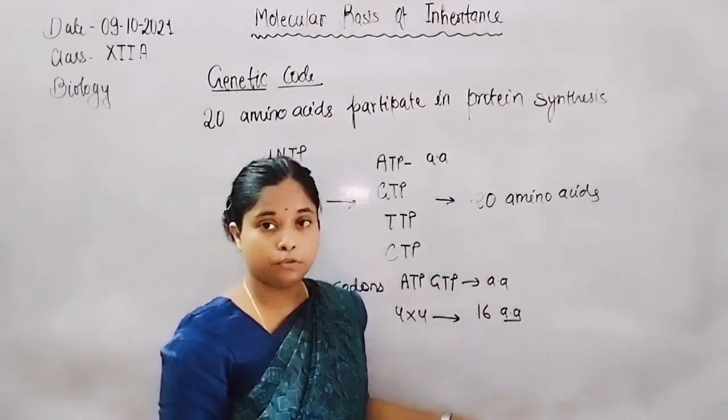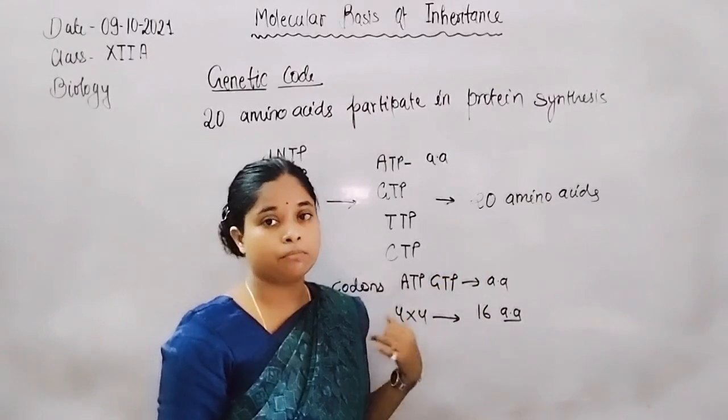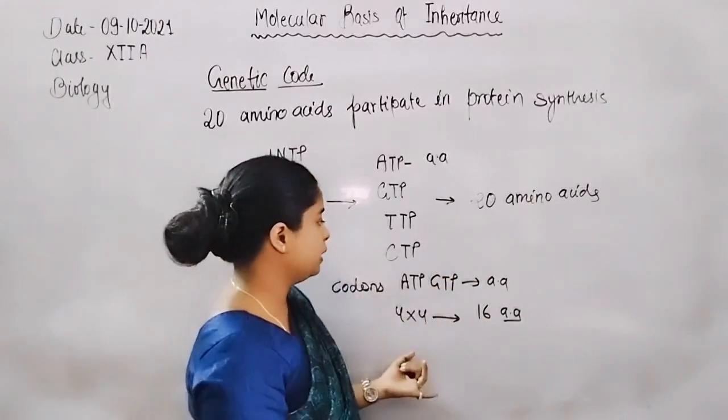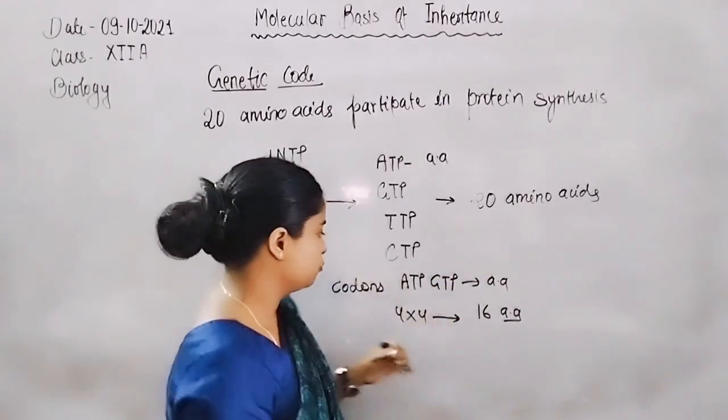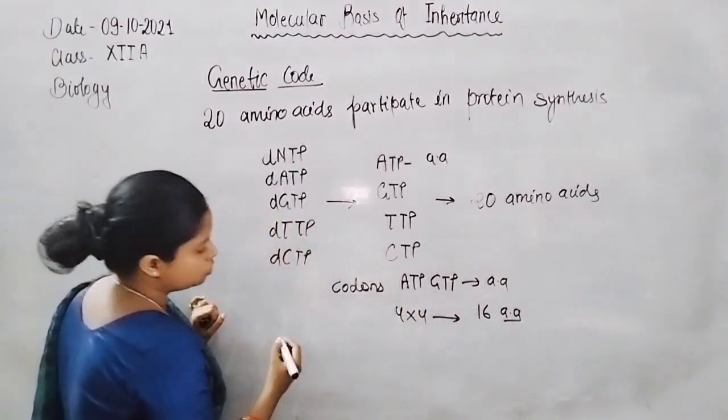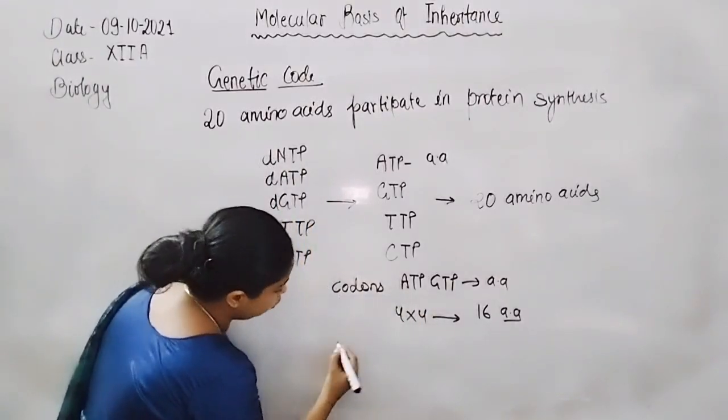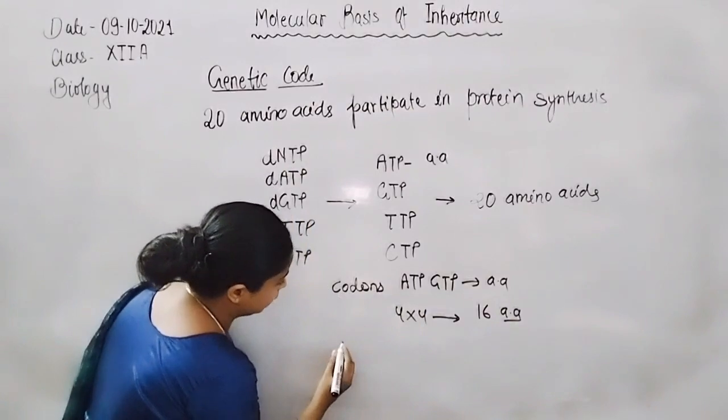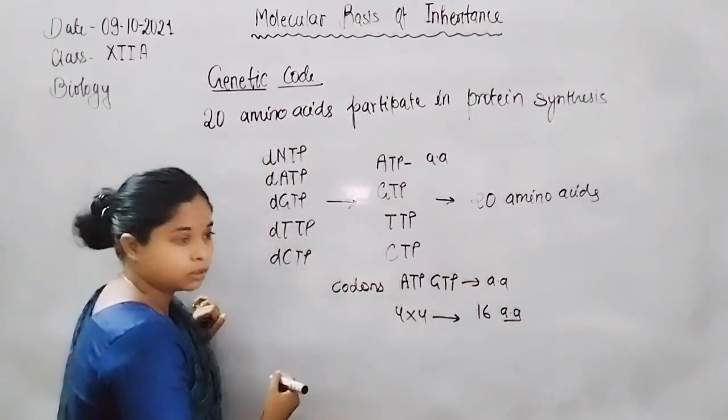So how are the remaining amino acids coded, and by which nucleotides? There is a possibility of the nucleotides being present in a triplet form.